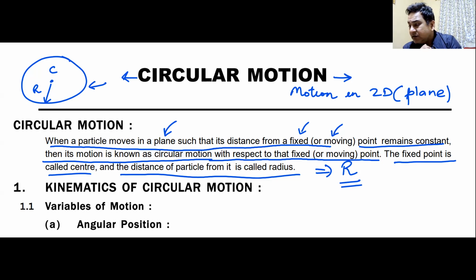I hope you remember this definition and you can note it down as well. That would be good. If you can note this down, whatever I have underlined, please note it down. This is the exact and a very, very good definition of circular motion, the best definition that you can ever get. Two minutes, note it down.